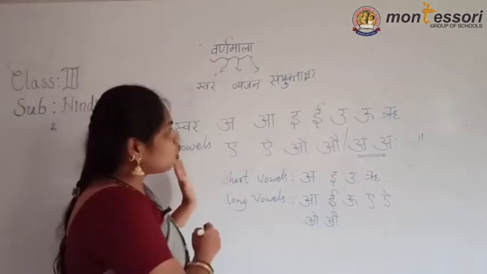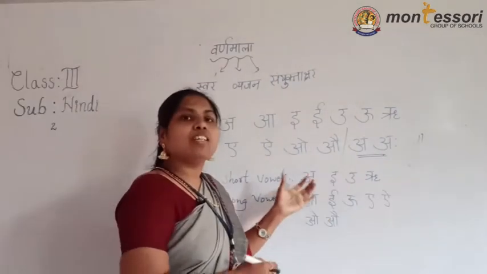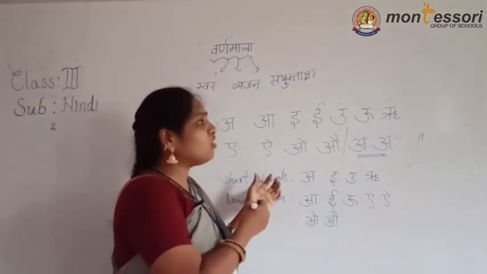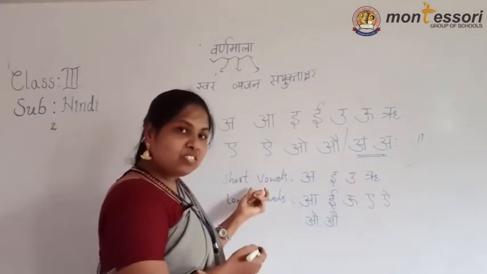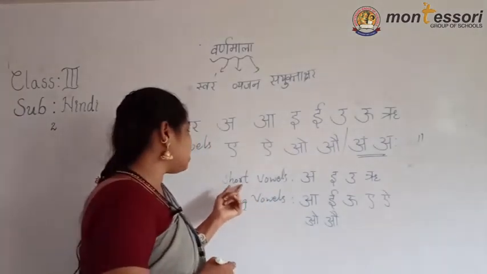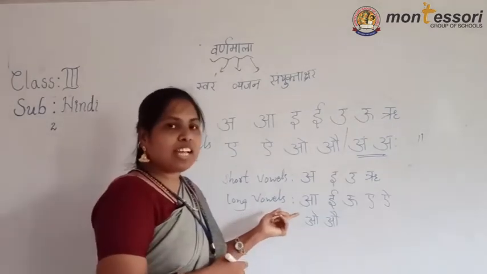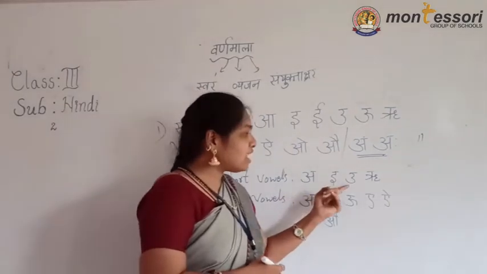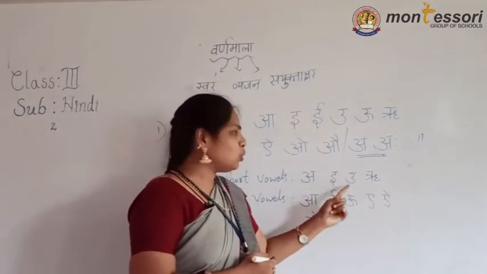Why am I explaining so many times? See, children, however many times we explain, different sounds and different methods will come out of it. That's why I am explaining so many times. See the example of short vowel and long vowel. These are for 1 second: A, I, U, Ru.